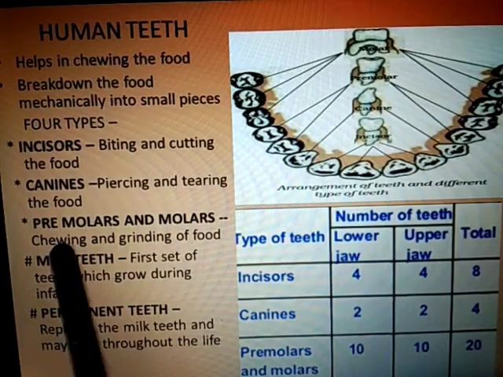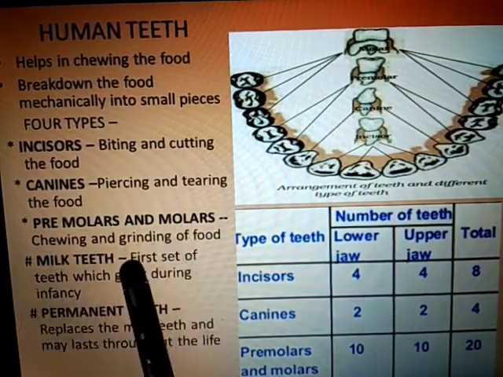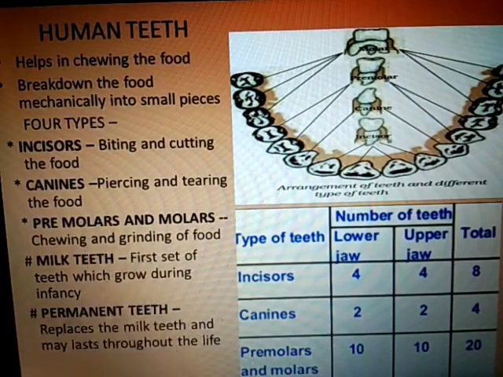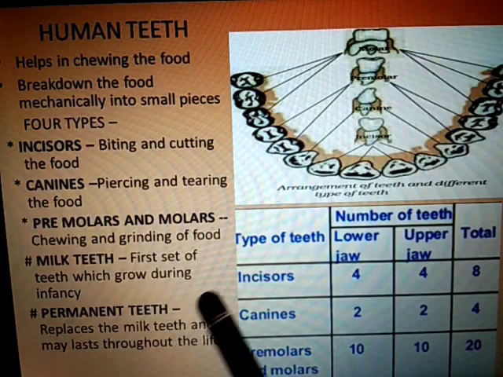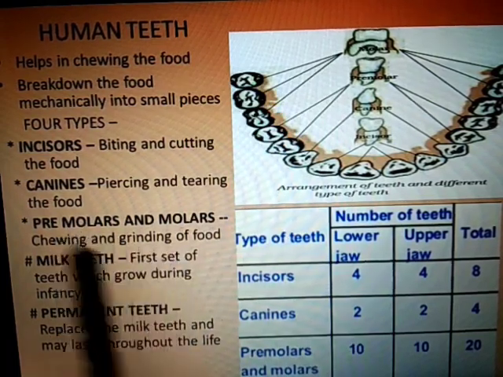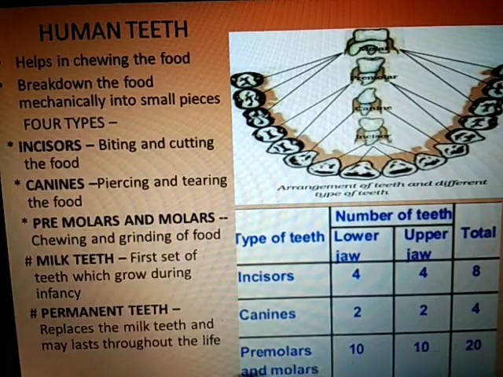Then we have premolars and molars. They help in chewing and grinding of food. Clear? If we talk about them, premolars and molars together are 10 in the lower jaw and 10 in the upper jaw.